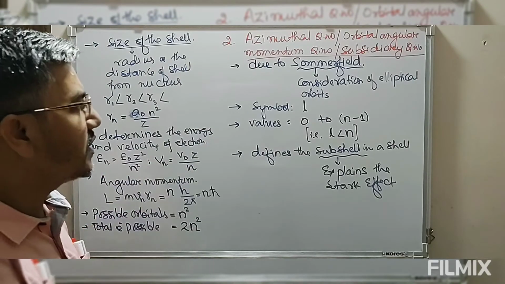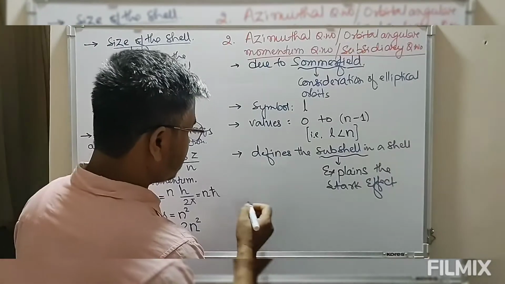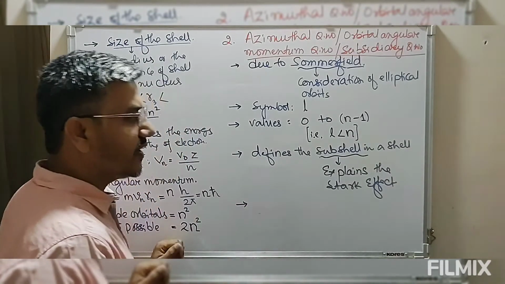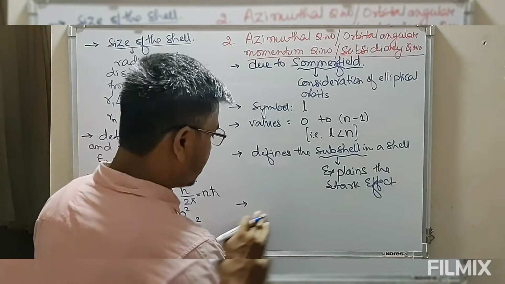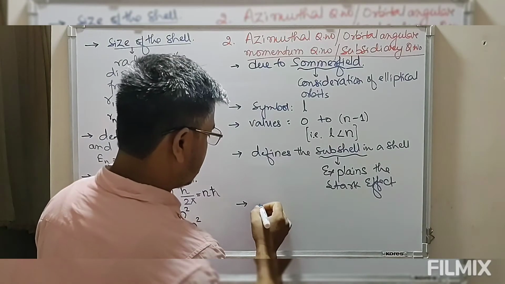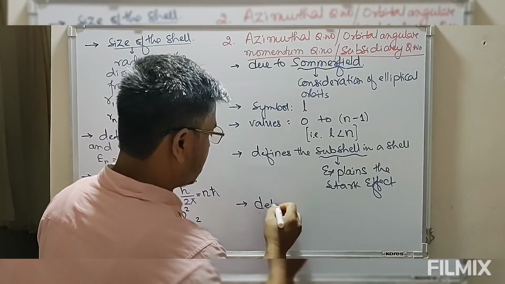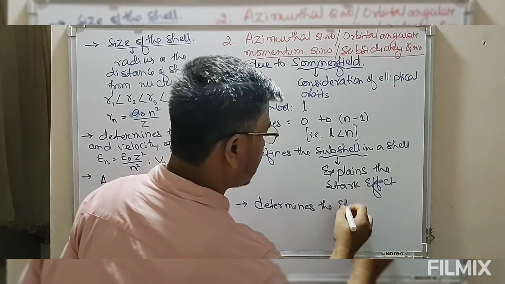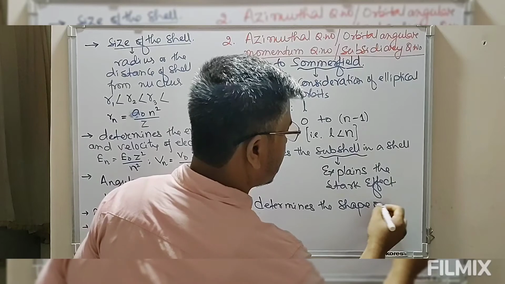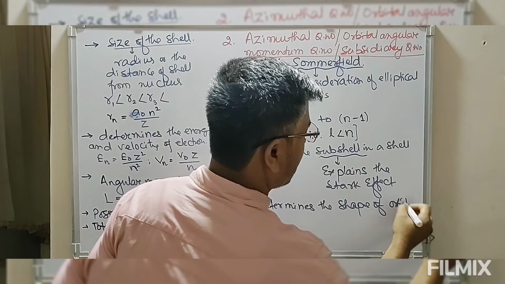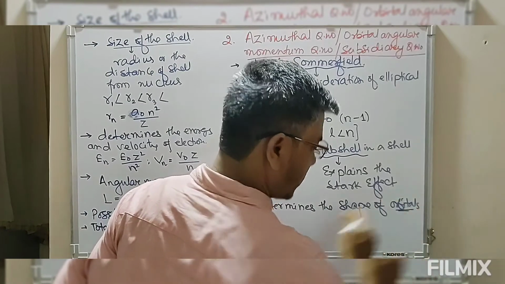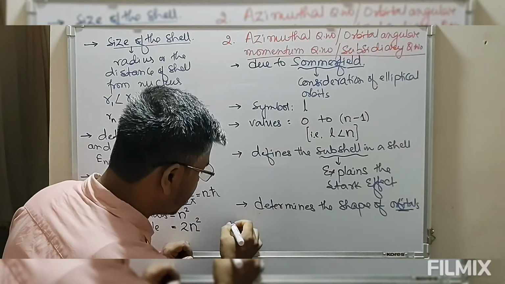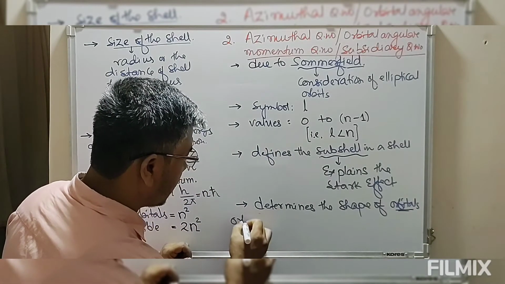Now this azimuthal quantum number defines the shape of orbitals. As I told you, what is the meaning of orbitals? Let's give the definition of orbitals.